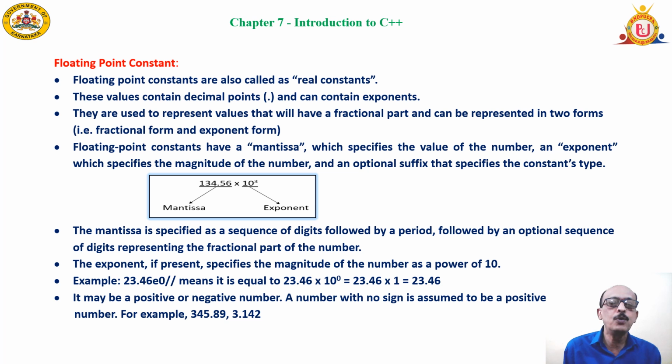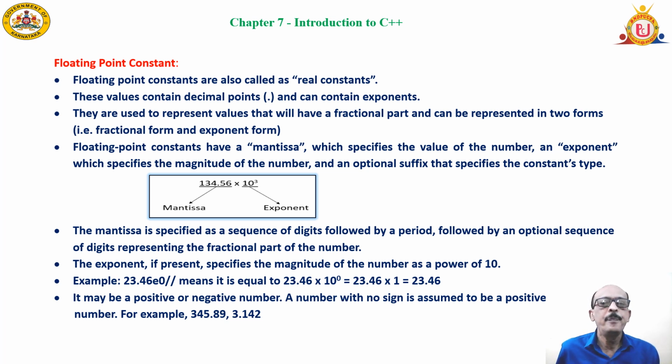It contains two major parts, mantissa and exponent. Exponent is optional. If you want, you can have it as a part of your output or input or in the calculation. But a whole number can be used with the decimal point. It is called floating point constant. It can be positive or negative.